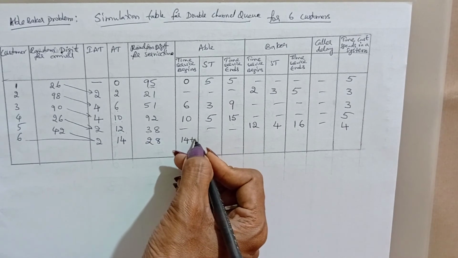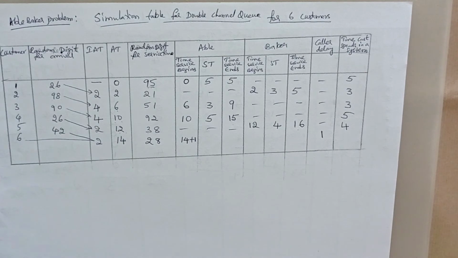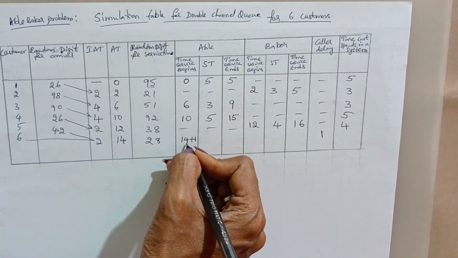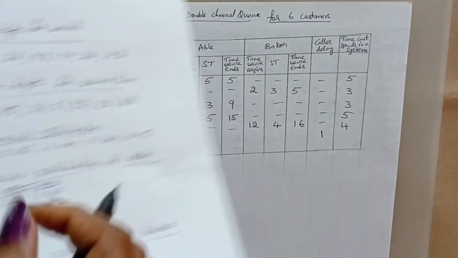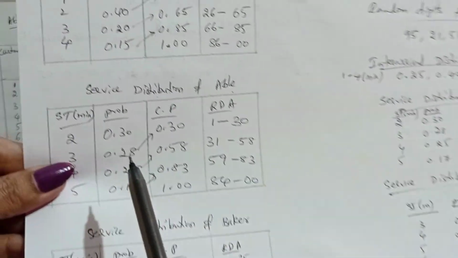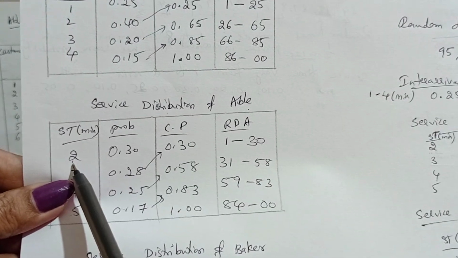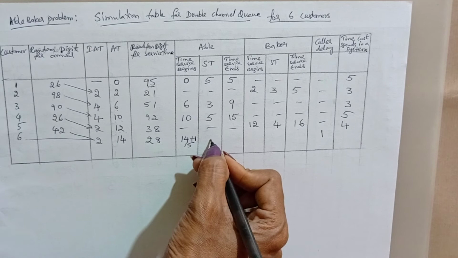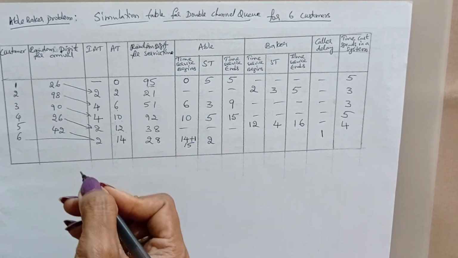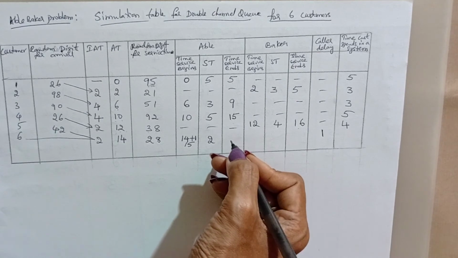So starting at clock time 15, now we check this 28 from the Abel table. That is 28, which is 2 minutes. So he needs 2 minutes of service, and at clock time 17 it completes the service.